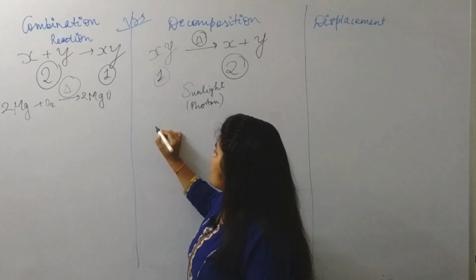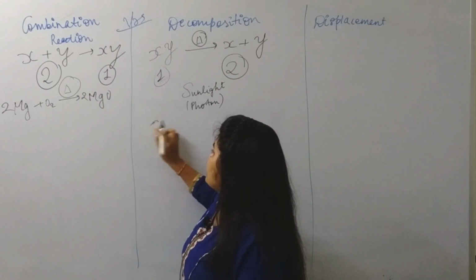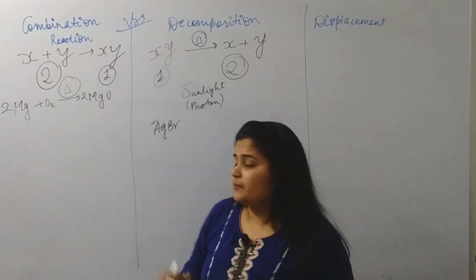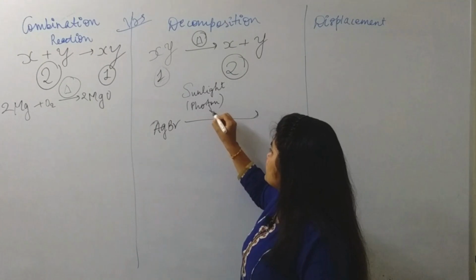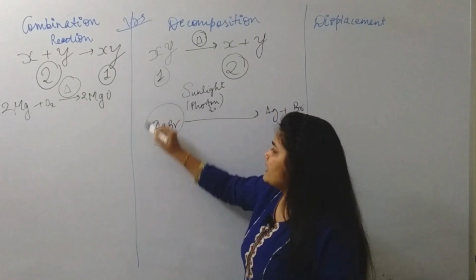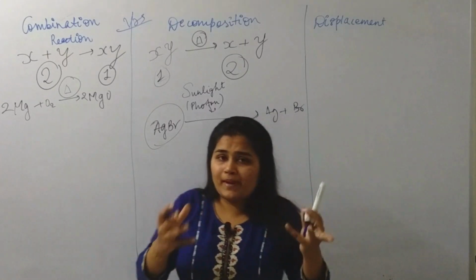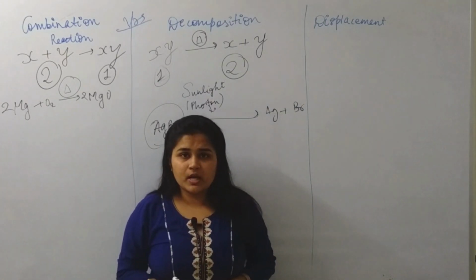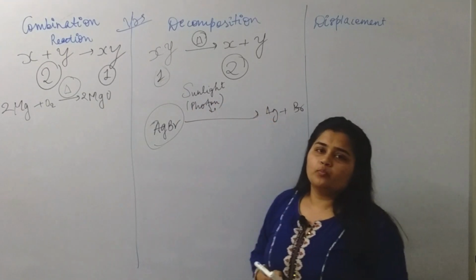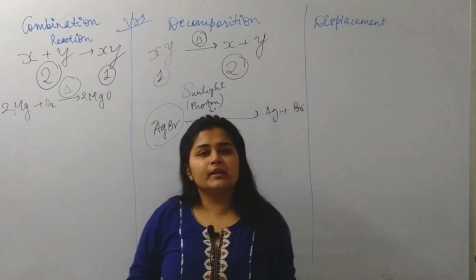Example is, it is already given that AgBr, silver bromide, in presence of sunlight gives Ag plus Br. Means it was AgBr initially, a complex reactant was present. In presence of sunlight, it gave us silver and bromide, two different products.